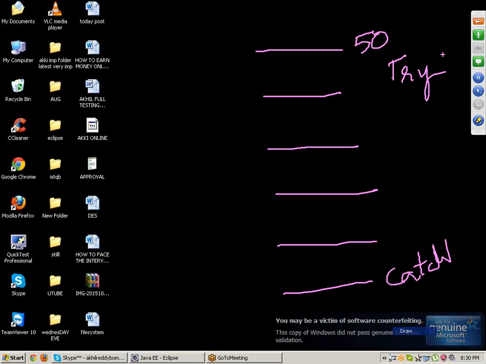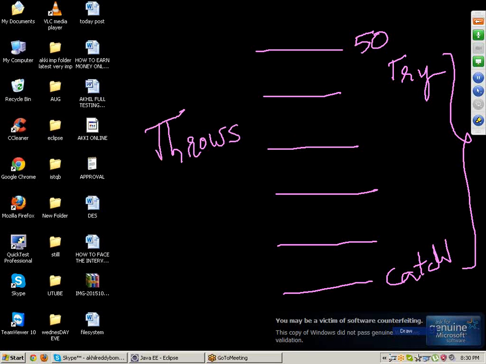So instead of try and catch, we will use throws. What is the drawback of try and catch? If you have doubt on multiple blocks, that many times we need to write try and catch, so the program will be lengthy. So instead of try and catch, we will always use throws.